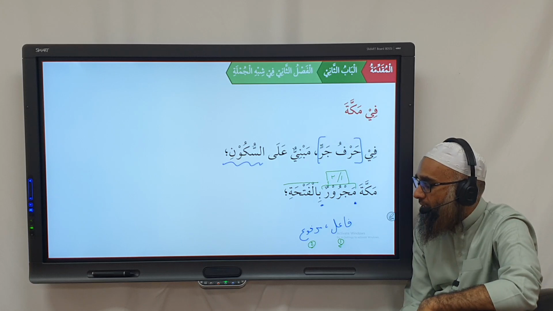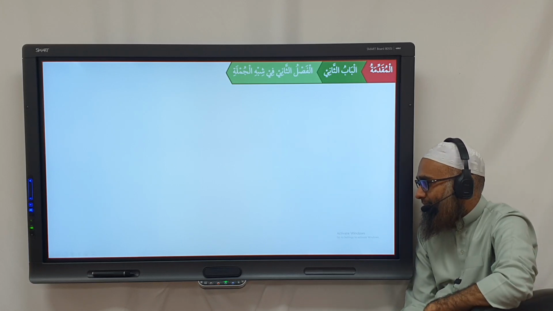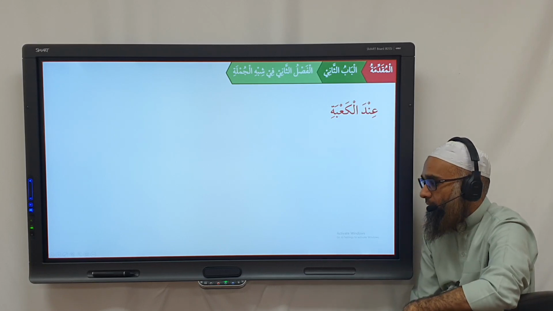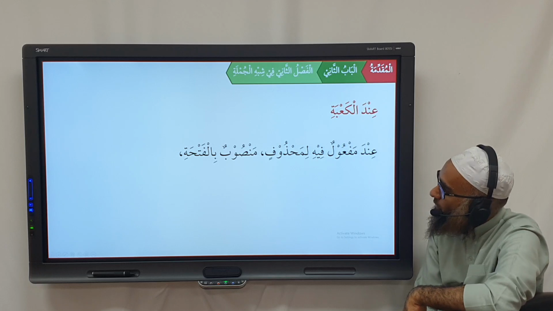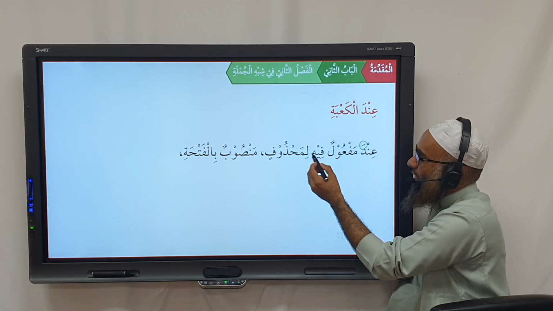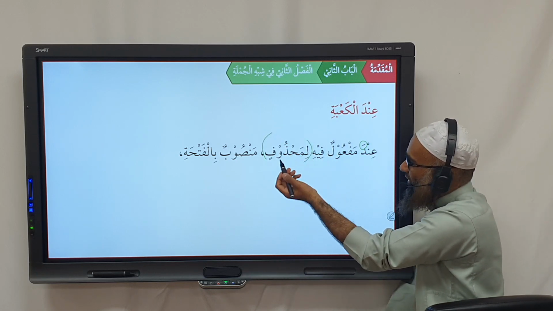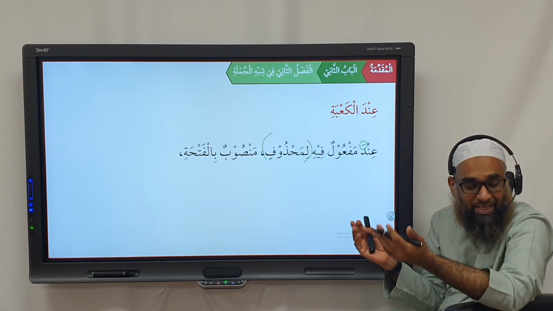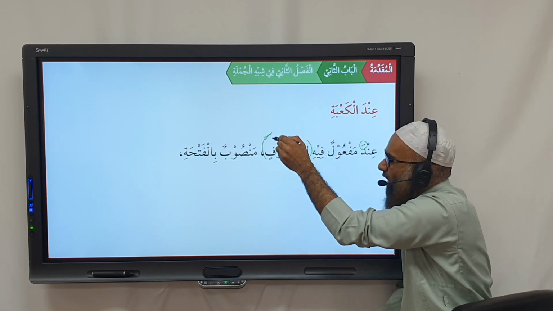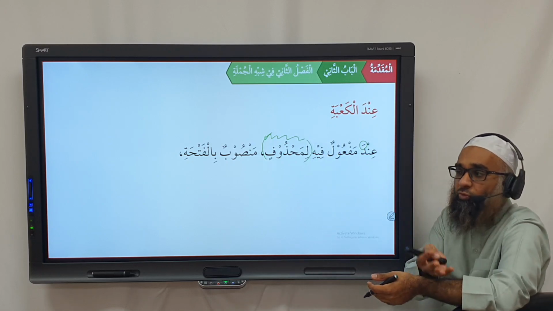The word Makkah is majroor with a fatha. Okay. In the Kaaba, who's going to have a go at the inda? Now, the word inda becomes a maf'ulun fi of a verb, but the verb is not mentioned here. So we can say maf'ulun fihi, and obviously it's not a full sentence, so we don't know what it's a maf'ul fi of. So it must be a hidden verb. We can leave that out for now. So it's a maf'ulun fi, where's the verb? It's hidden, we don't have a full sentence, we don't know which maf'ul fi of what.